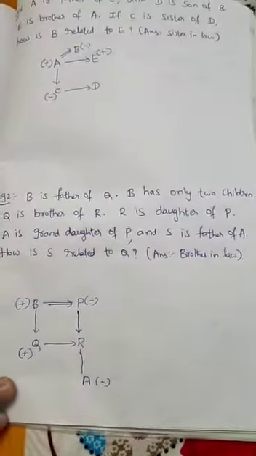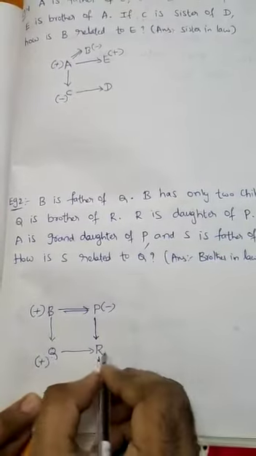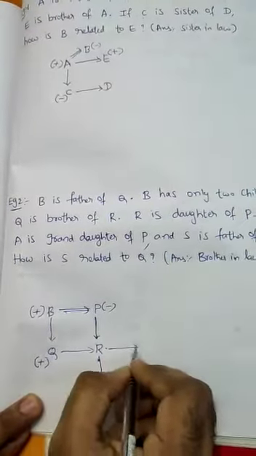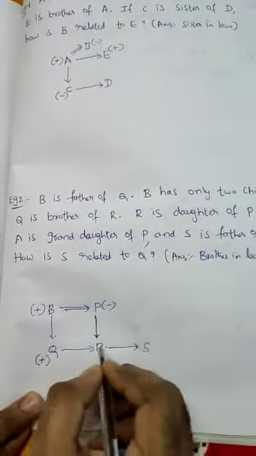And S is father of A. So here we will get either S is the father. Since S is the father of A, Q can't marry S. So obviously R married S. R is minus and S is the plus because S is the father of A.